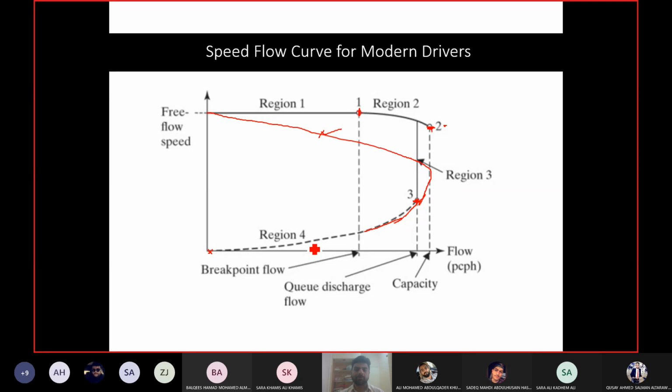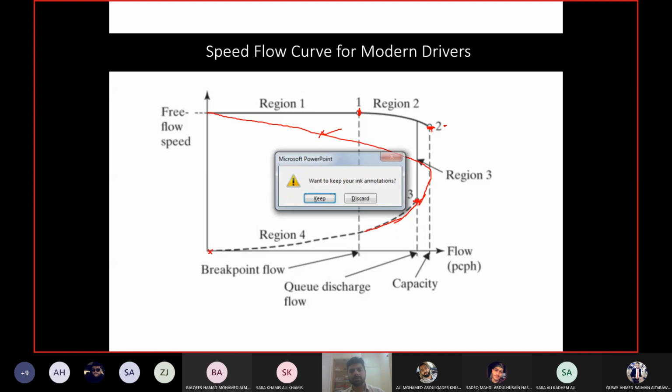Okay, and then from point 3 onwards, it is a smooth curve. The speed is gradually decreasing till you reach the jam density. This is the modern curve, but still for calculations, for equations, for estimation, we will use the equations of the curve which I showed you earlier. But this is just to give you a sense of what happens in the actual field. Okay, so now you know it.